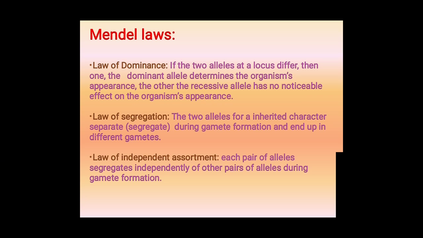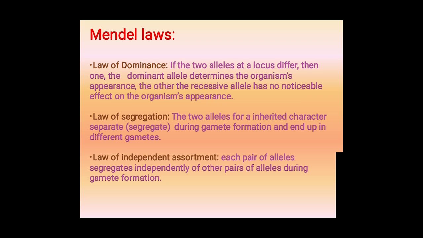For example, capital T represents the tallness character of the plant. Small t represents the dwarfness character of the plant. After gamete formation, in the F1 generation, we will get the capital T and small t combination.